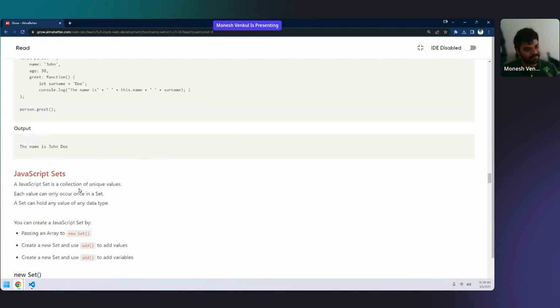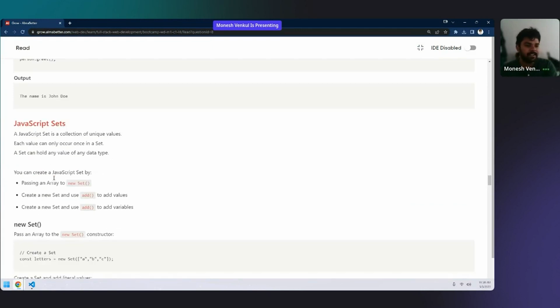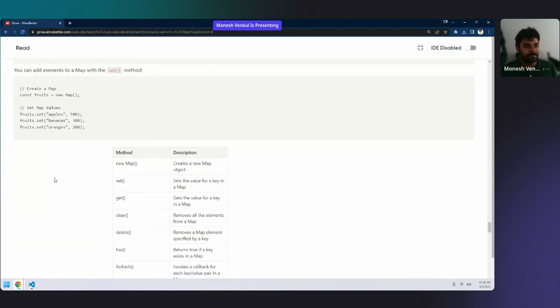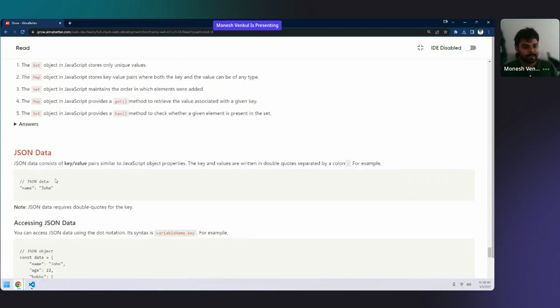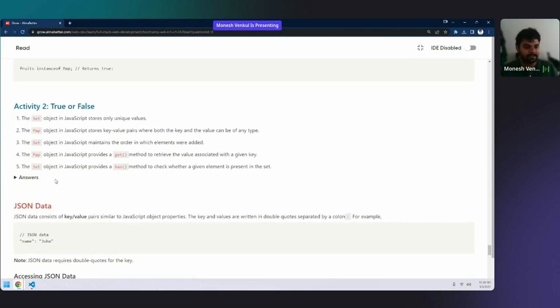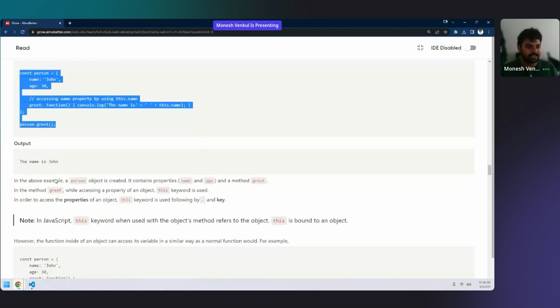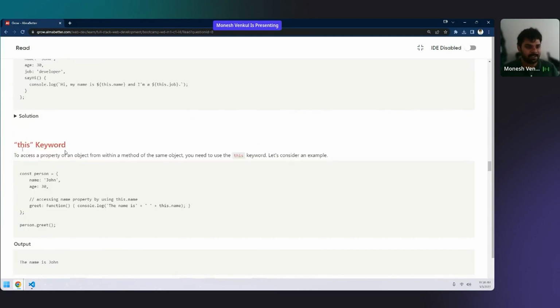After the break, I can freshly start you on sets. Sets is a completely different concept. I can start with sets and maps, set to map, and JSON. That will be the end of the session. So only this is left out in the objects class. I'll explain this and then send you for a break.